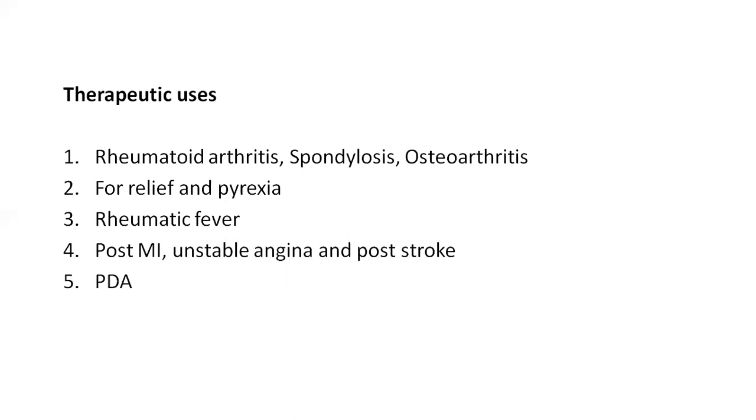Because there are no inflammatory cells present in osteoarthritis. So paracetamol is the better drug to use in osteoarthritis. And for relief of pain and pyrexia, the analgesic dose is less when compared to the anti-inflammatory dose.